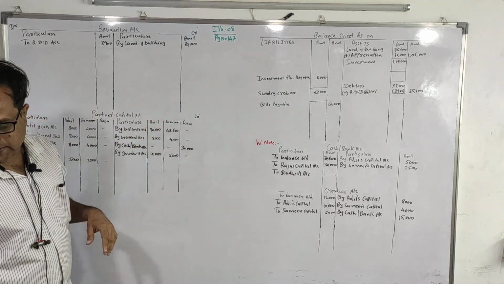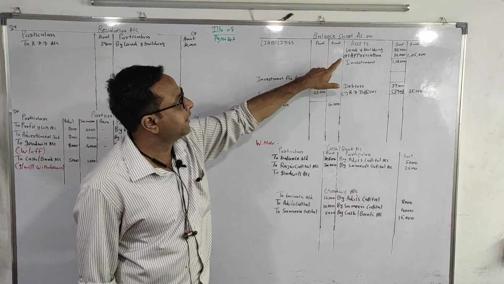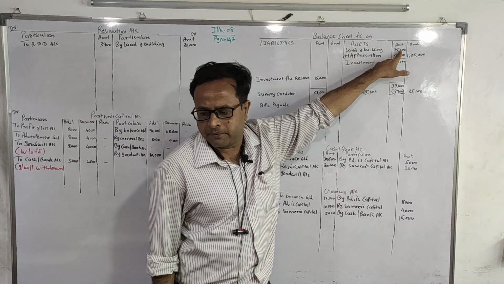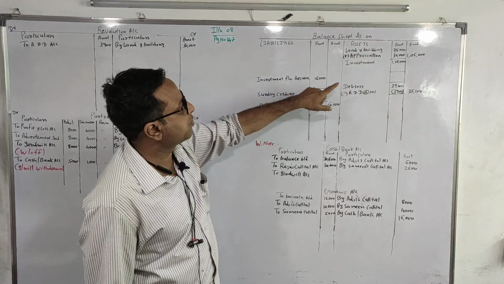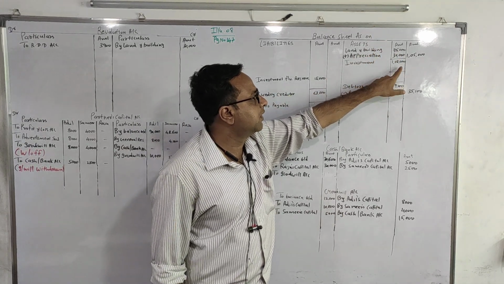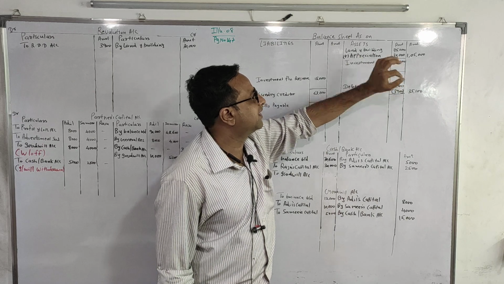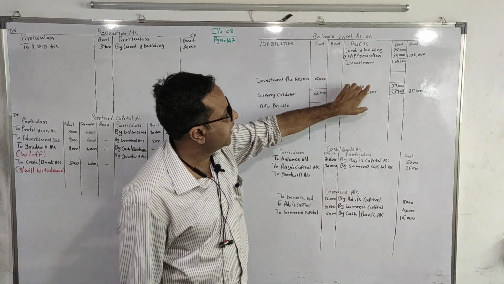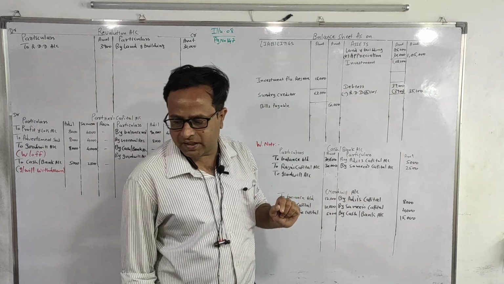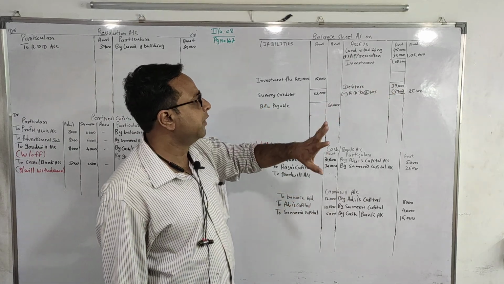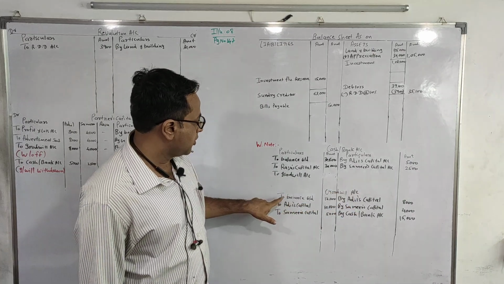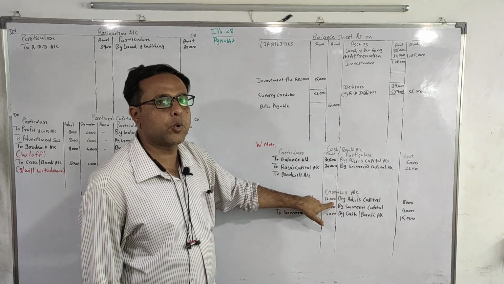Now come to the assets side. Land and building, adjustment is there, so we are writing in the inner column. Then investment 1,08,000. Leave over here 3 lines, why, I will explain to you. Then debtors, adjustment is there, so we are writing in the inner column. Goodwill, we are preparing a separate ledger for goodwill, so to balance brought down 12,000.